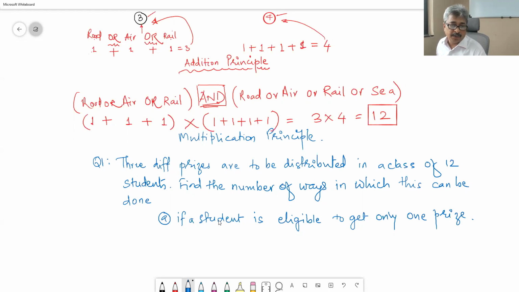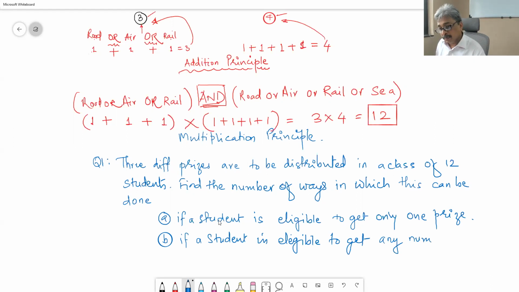And the same problem, second question: if a student is eligible to get any number of prizes. Okay, now I want answers in numerical form, I mean the final answer to be displayed, not in factorized form or power, etc. The final answer needs to be displayed.